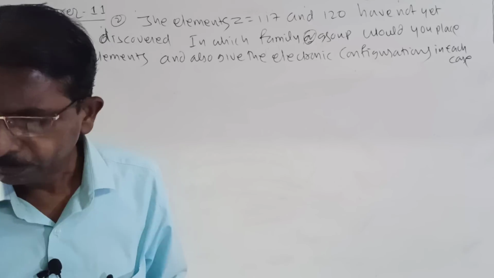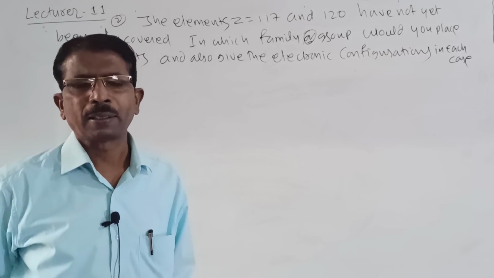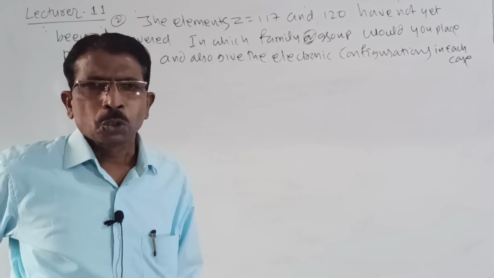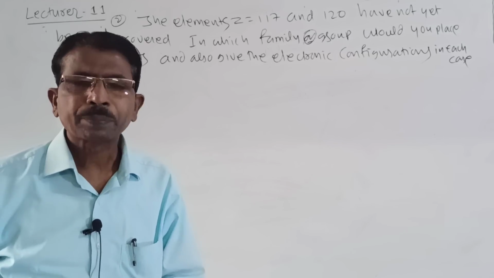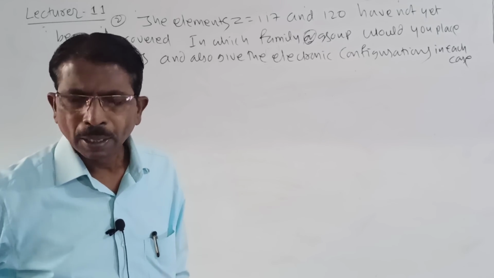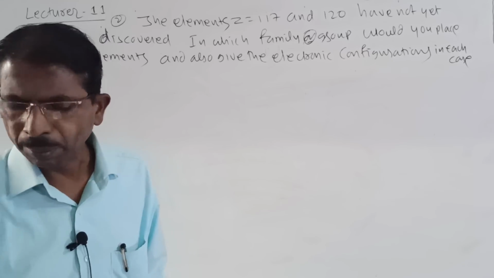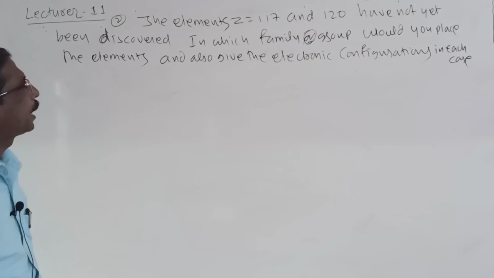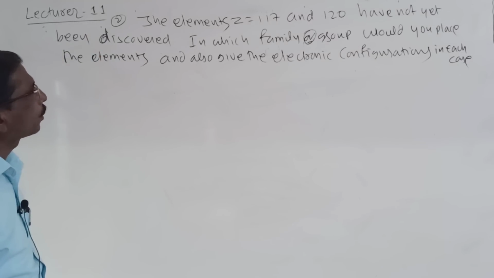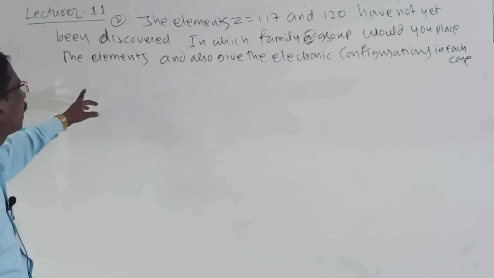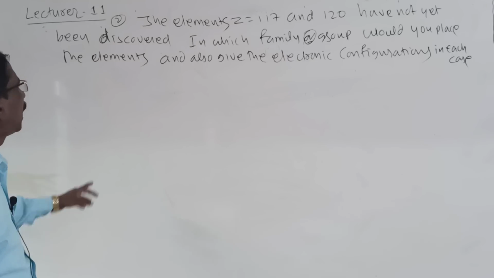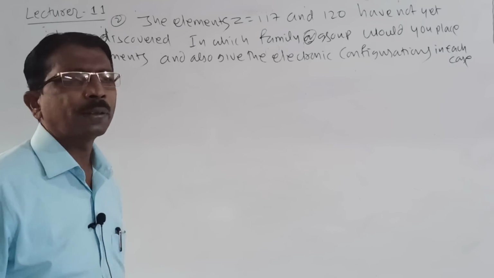Look here students, so very simple here. So what to do here? First, what is the main question here? The elements Z is equal to atomic number 117 and 120 have not yet been discovered. In which family or group would you place the elements? And also give the electronic configuration.